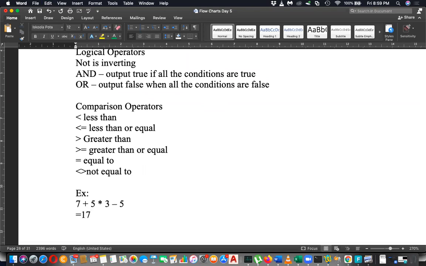Also mark that the first is this, this will happen first. Then the addition and then subtraction.